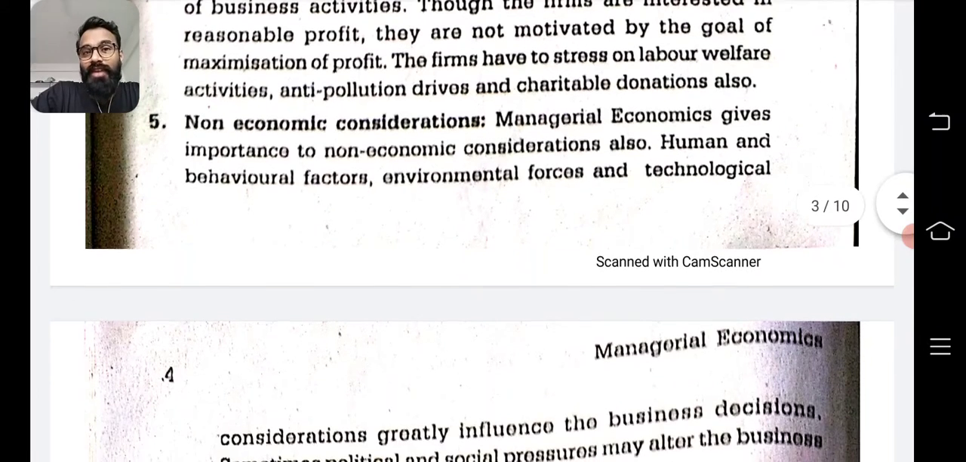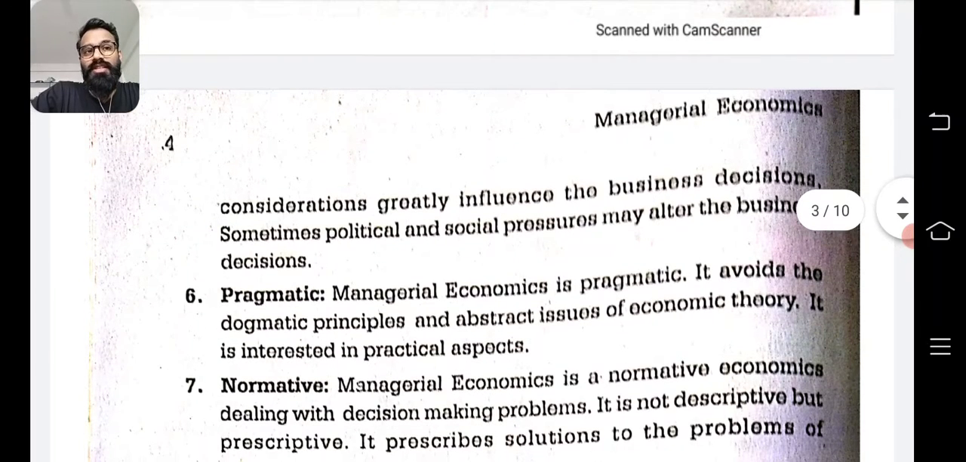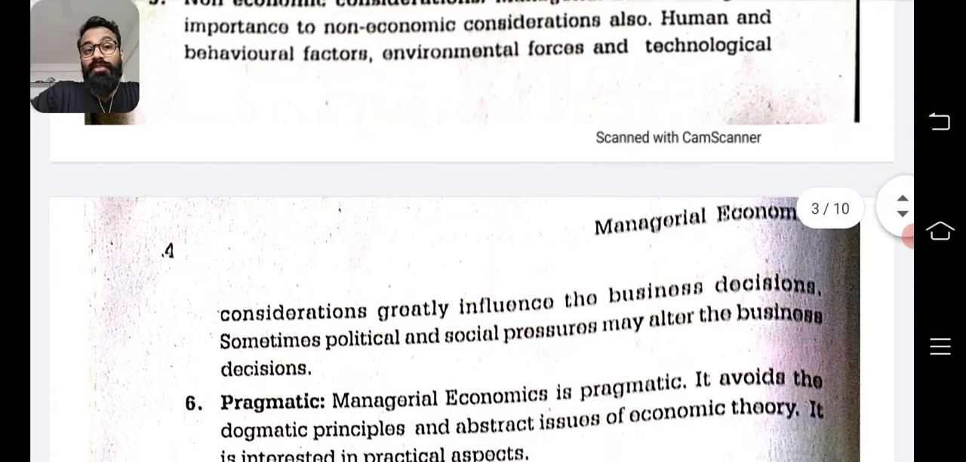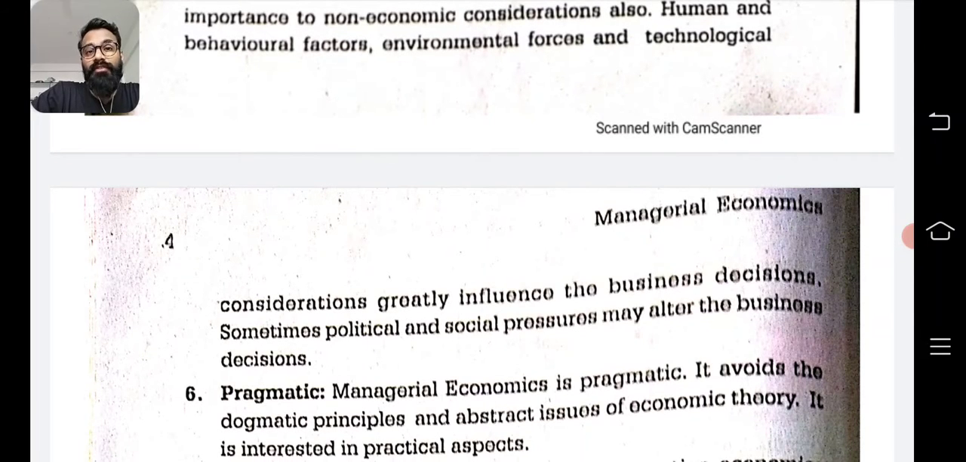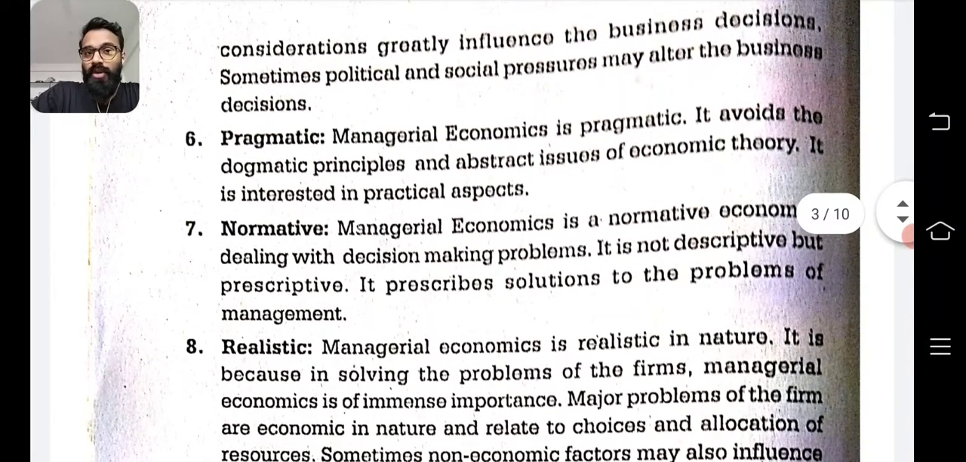Human and behavioral factors, environmental factors, technological considerations. These all play a very important role while making a business decision. Even the politics and the society which you are living in plays a very important role in decision making. So non-economic considerations are also important.